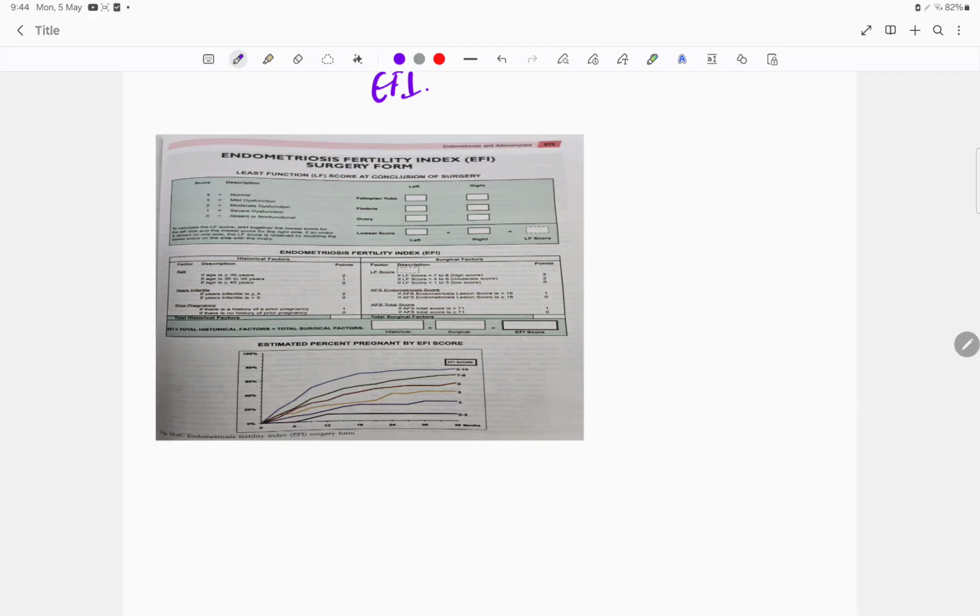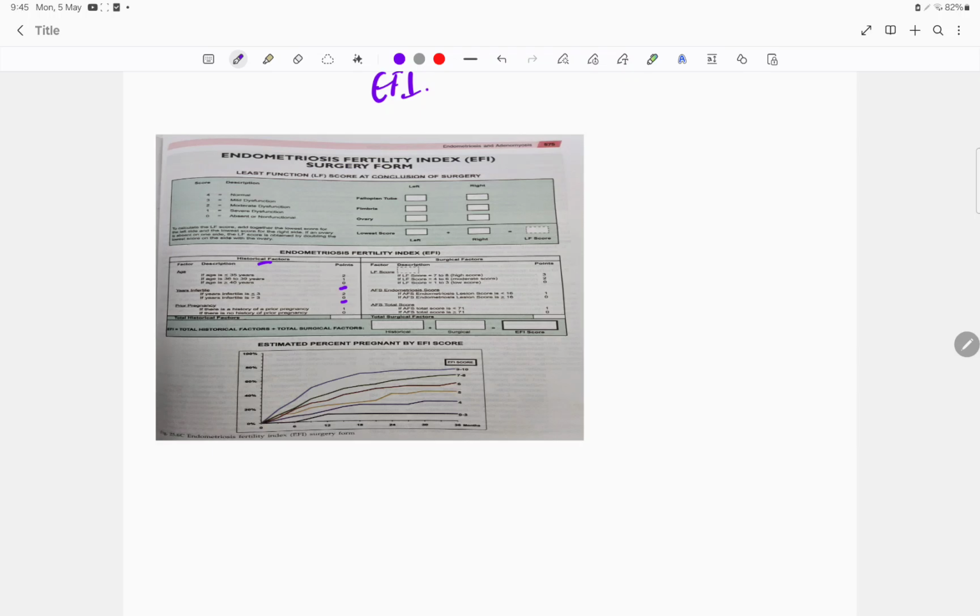In this, what are the things they're taking? Historical factors, that includes age: if the age is less than 35, age 36 to 39, age more than 40. Age more than 40 is 0. If years of infertility is more than 3 years, it is 0. If you see this table, it is self-explanatory. Based on all this, they have classified 4, 3, 2, 1, 0. The 0 has the worst prognosis, meaning the infertility is very high, so they have to go for options like in vitro fertilization, ICSI, surrogacy or adoption.